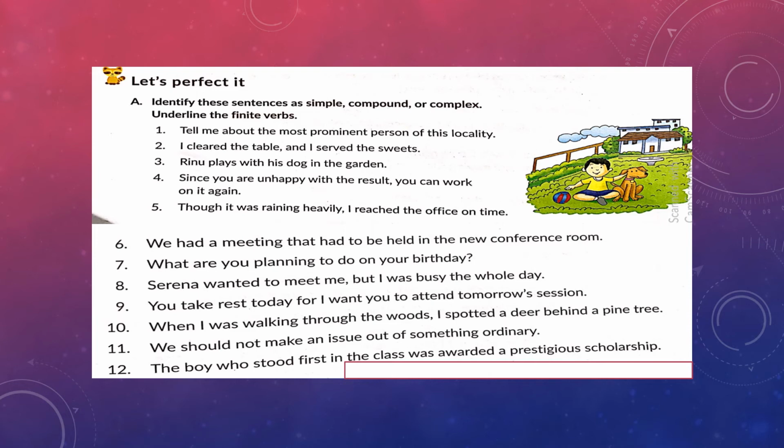See the third one as well. Reno plays with his dog in the garden. This is a simple sentence. Independent clause, one subject, one predicate. And what is the finite verb? Plays.